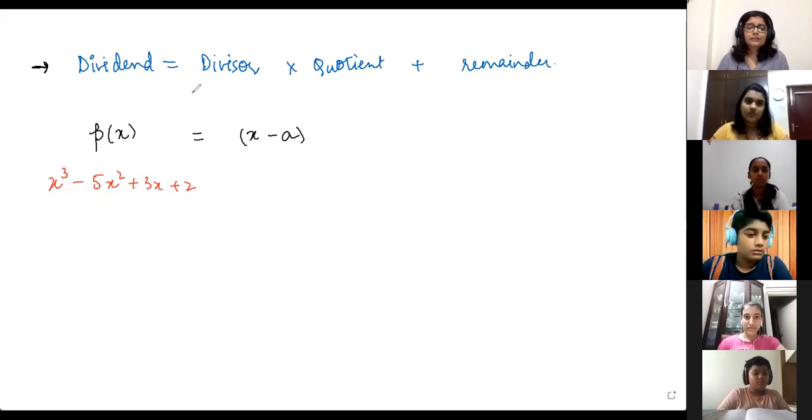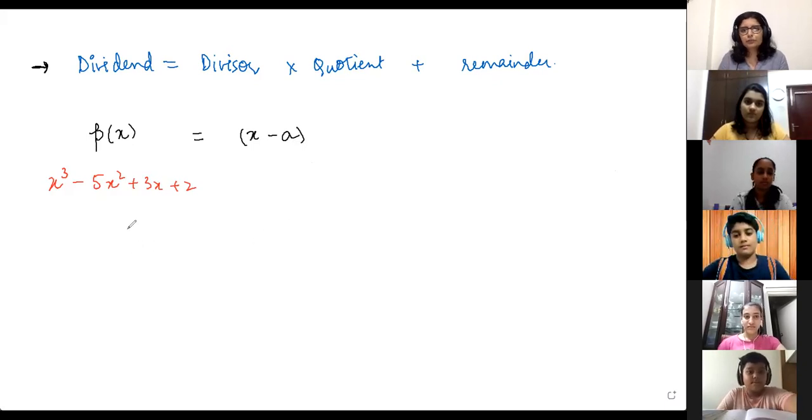So when you're dividing two polynomials, the remainder theorem basically tells us what happens when you divide p of x by x minus a, a linear polynomial. Linear polynomial means the degree should be 1.